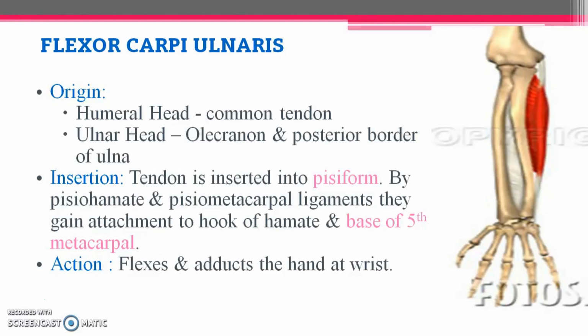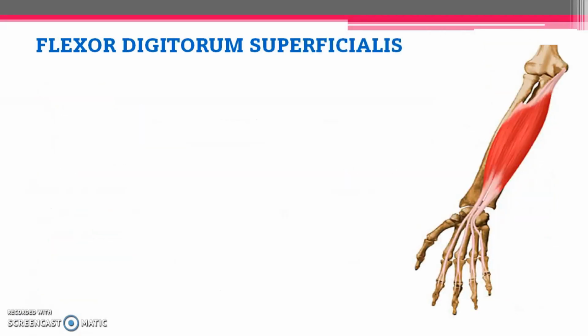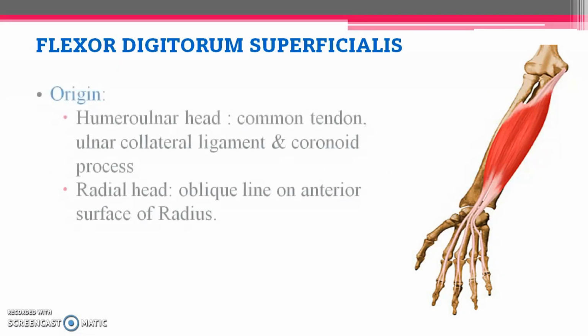Nerve supply, name itself indicates it is the medial side muscle, so obviously nerve supply is ulnar nerve. All other three muscles we have seen are supplied by median nerve. This is the one exception muscle on the superficial layer, that is flexor carpi ulnaris, which is supplied by ulnar nerve. Talking about the intermediate muscle, that is flexor digitorum superficialis.